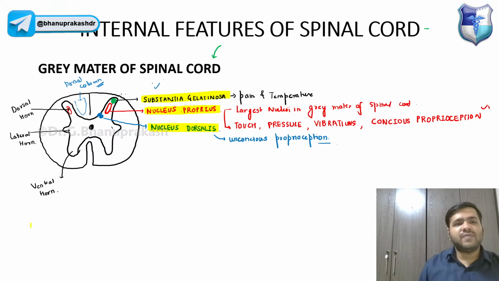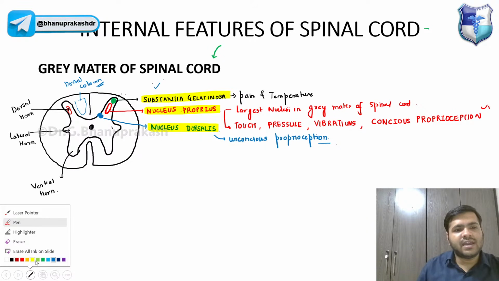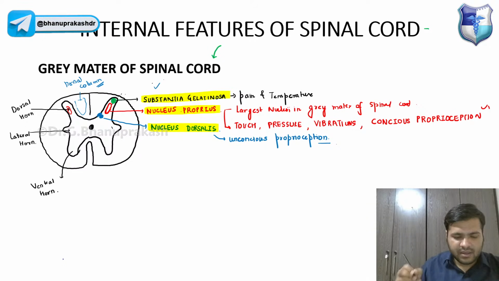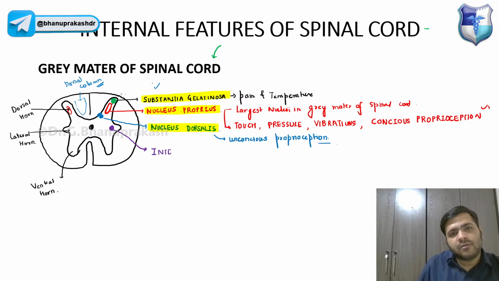Now, guys, coming on to the lateral horn. In the lateral horn, we again have a nucleus over here. And this nucleus in the lateral horn is called, again by the name, the intermediate nucleus of the lateral horn.